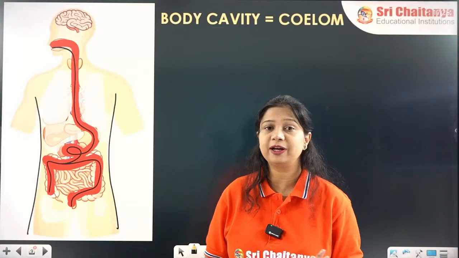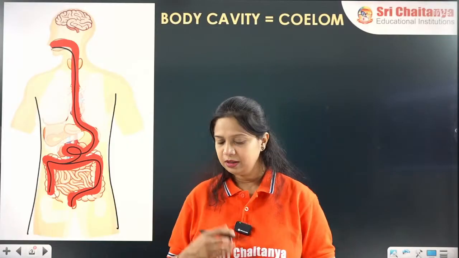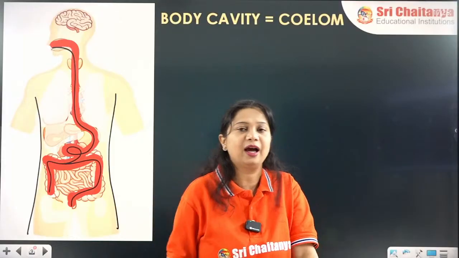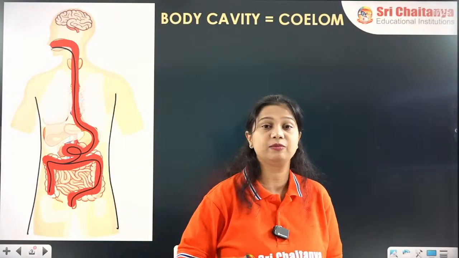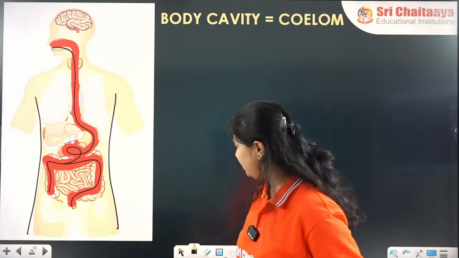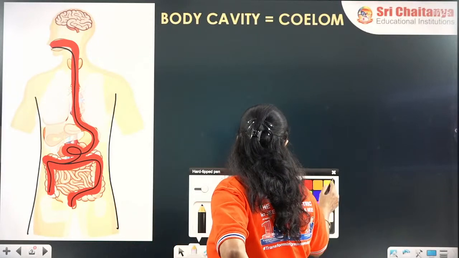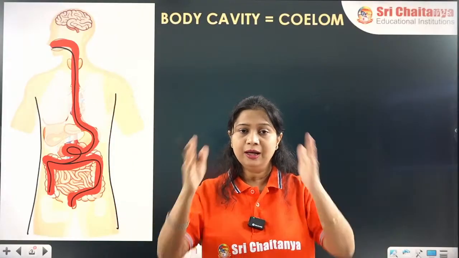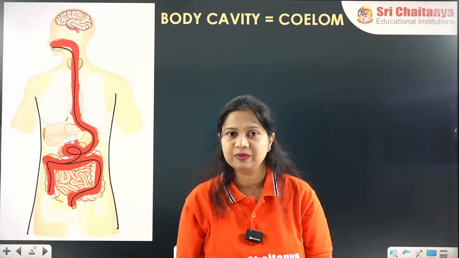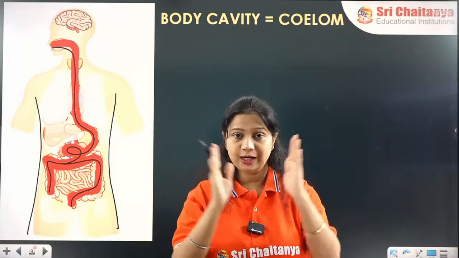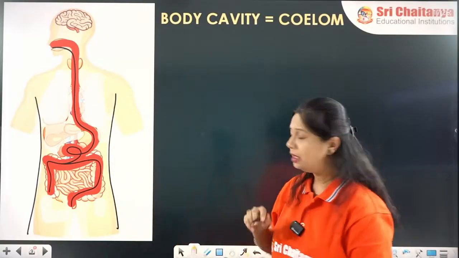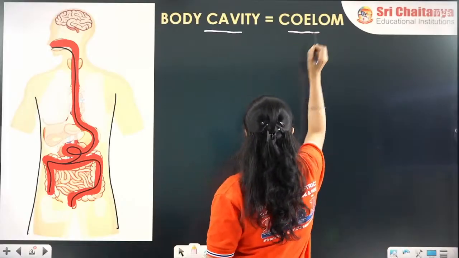But how do we define it in any of the body? In any of the animal or in any of the organism, whether they have a well-defined digestive system or not, the body cavity will always be, what will it be? The space between the body wall and the digestive tube. The space between body wall and digestive tube is called as coelom or body cavity. How do we define it?